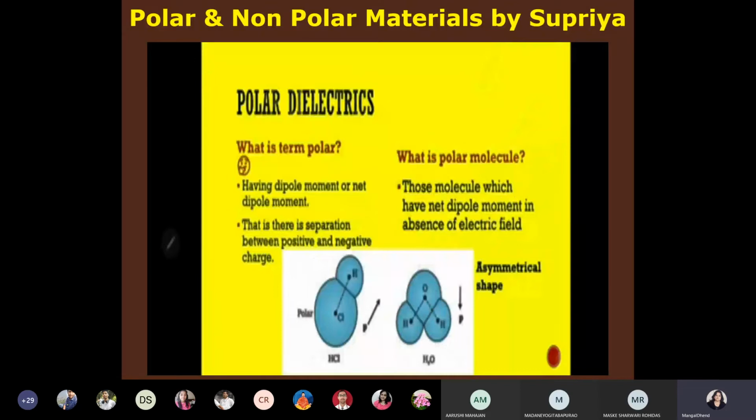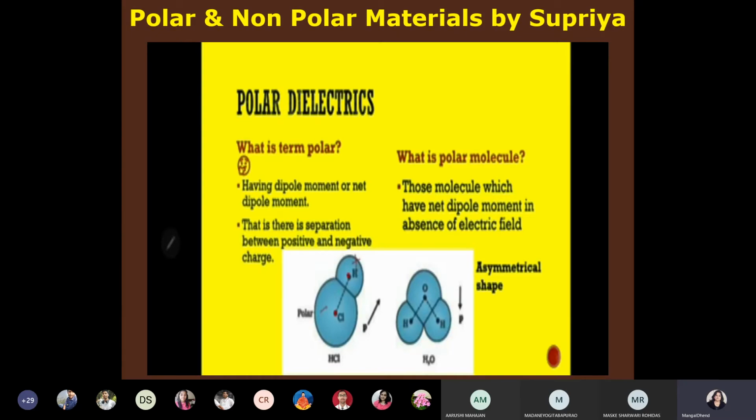Polar dielectrics. What is the term polar? Having dipole moment or net dipole moment. That is, there is separation between positive and negative charge. What is a polar molecule? Those molecules which have net dipole moment in absence of electric field. Let us look at a few examples. HCl is a polar molecule because the center of mass of H plus is here and the center of mass of Cl minus is here. There is separation between H plus and Cl minus, therefore they have dipole moment in absence of electric field. Therefore HCl is a polar molecule.